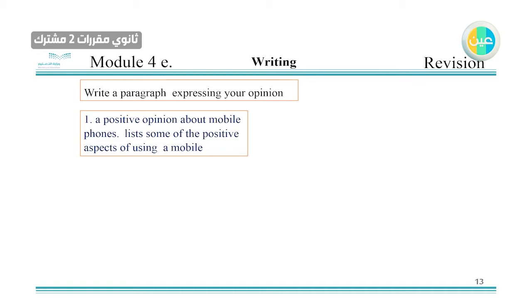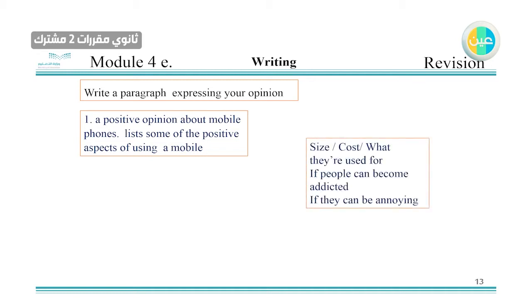So if someone asks you to write a paragraph about your own opinion, you need to list all the qualities of that thing. If you want to talk about two sides, negative and positive, it's up to you. If it's only positive, just list the positive aspects in your draft before writing, so it's easier to write all the information. For example, with the phone, you write a sentence about the size, the cost, what they're used for, and you will have 4, 5, 6 sentences.